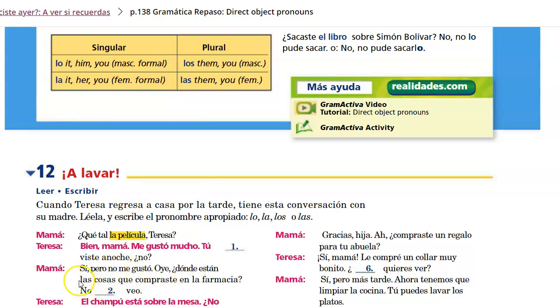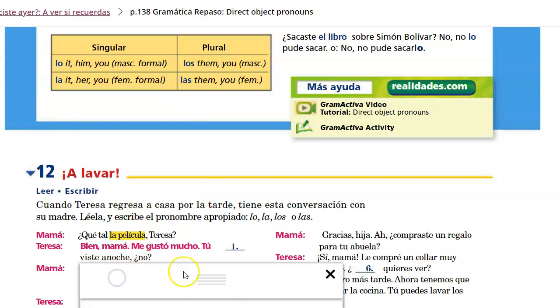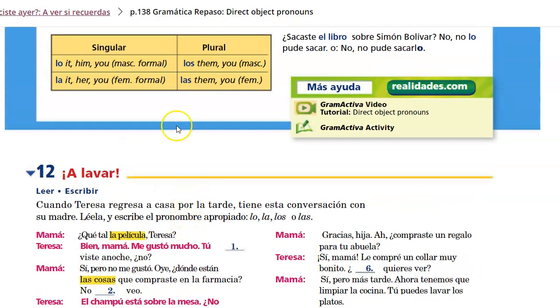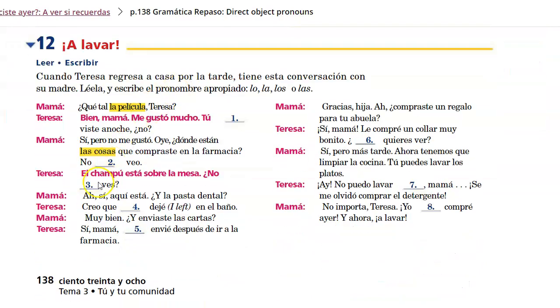Oye, ¿dónde están las cosas que tú compraste en la farmacia? No las veo. I don't see them. They being the things. And that is why we're using the direct object pronoun las.